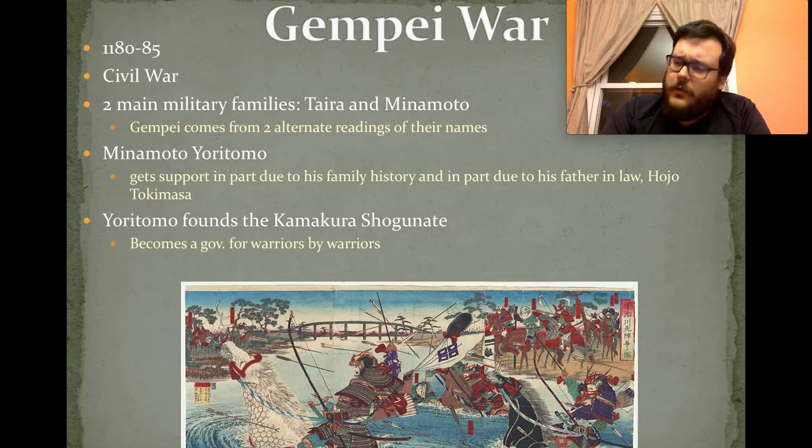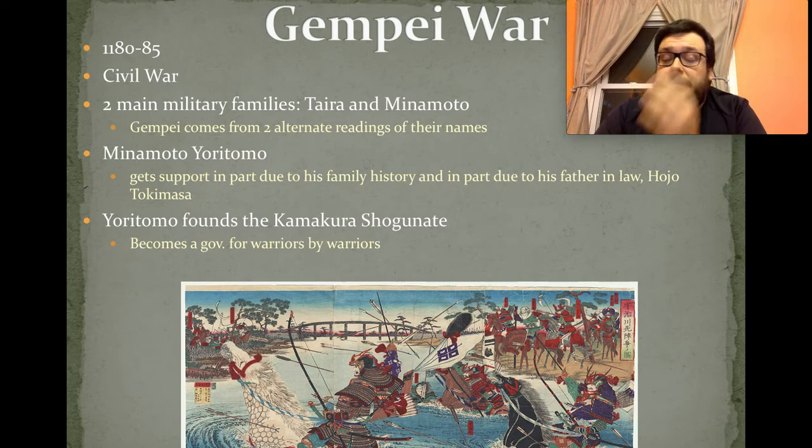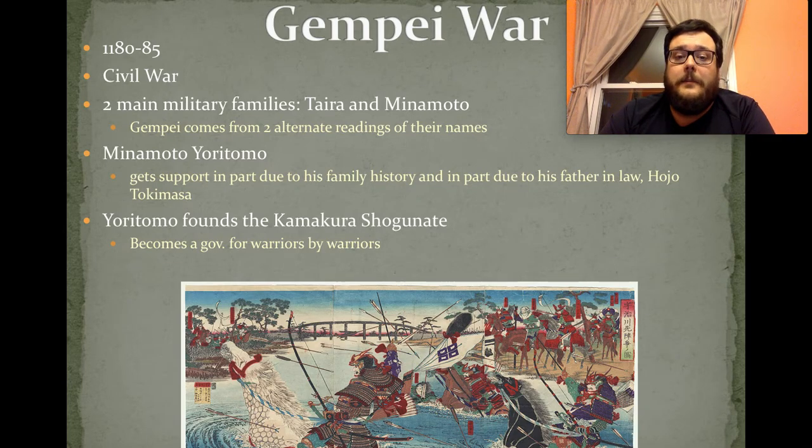And who we're going to focus on right now is the leader of the Minamoto family, and his name was Minamoto Yoritomo. He was considered one of the most respected people in all of Japan, partly because his family was very famous, but also because his father-in-law was a gentleman named Hojo Tokimasa. Hojo Tokimasa was the chief advisor to the emperor, and he lived in the capital city. So he was considered one of the most respected or powerful politicians in the country.